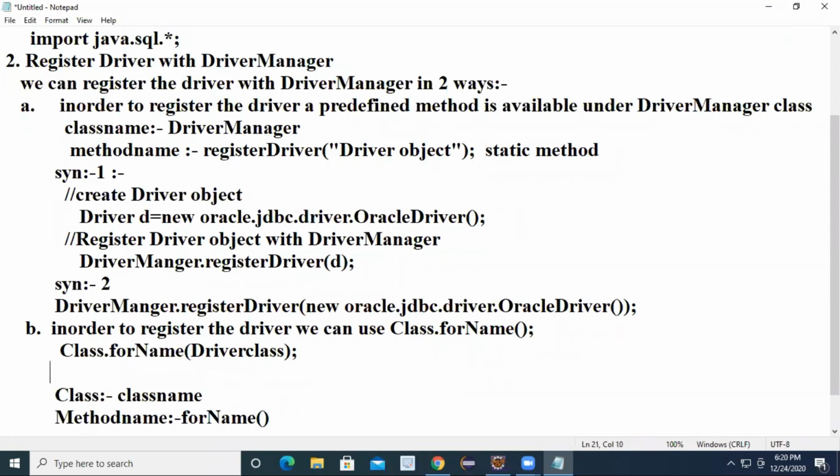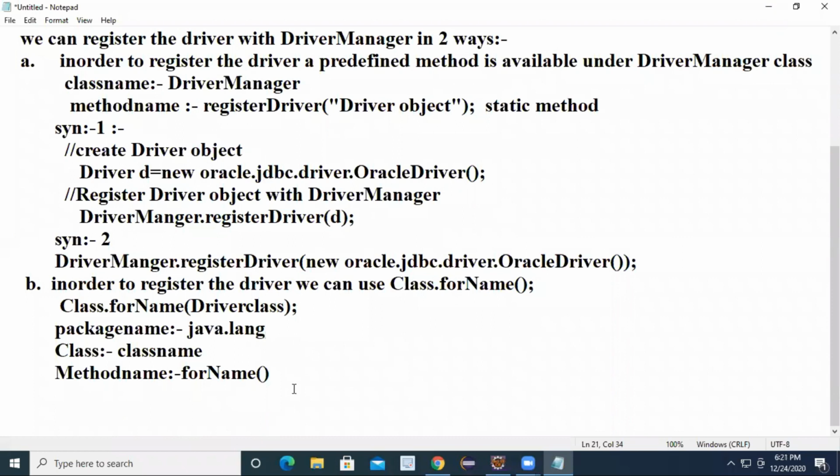Here I'll write the package name: java.lang. Under java.lang you have this particular class named Class. The name of the class itself is Class. What is the use of Class.forName? By invoking the method we can get the object. So here you can directly write Class.forName and just give the class name.